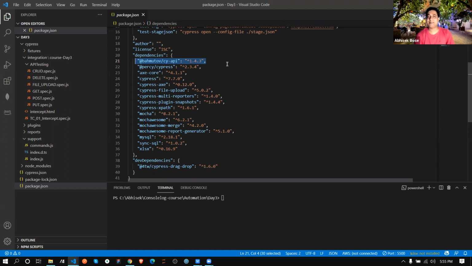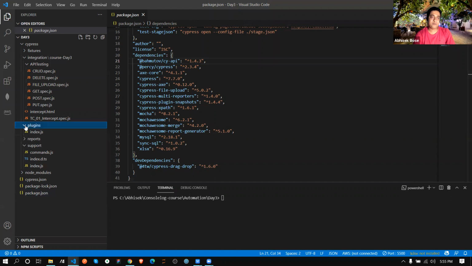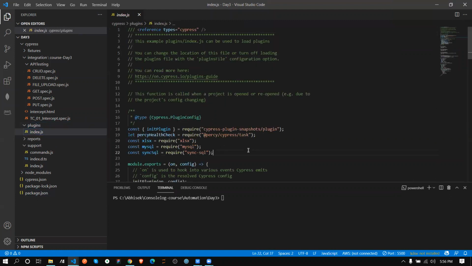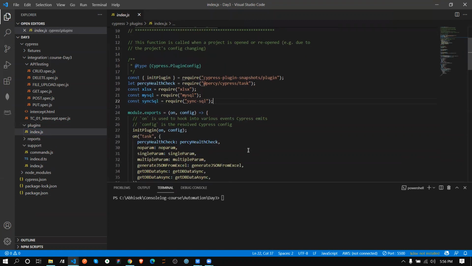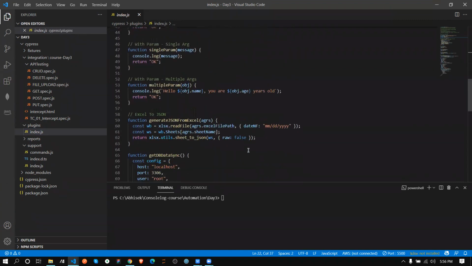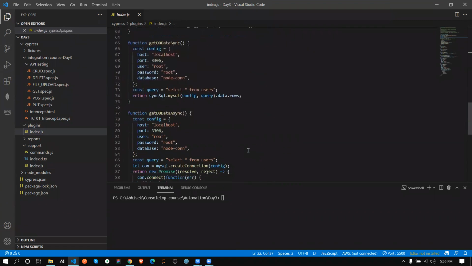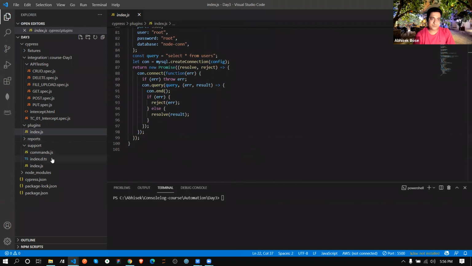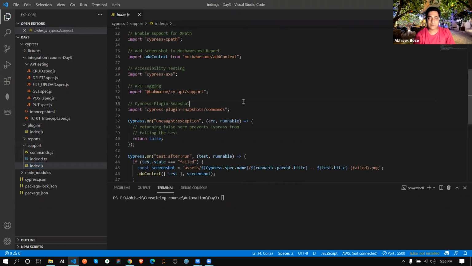If something is not here, then npm install. Then once it's installed, we have to go to plugins, index.js. Oh, sorry, not in plugins. Sorry, support. This will be in support because this is supporting something, because it's working on top of Intercept as just discussed.